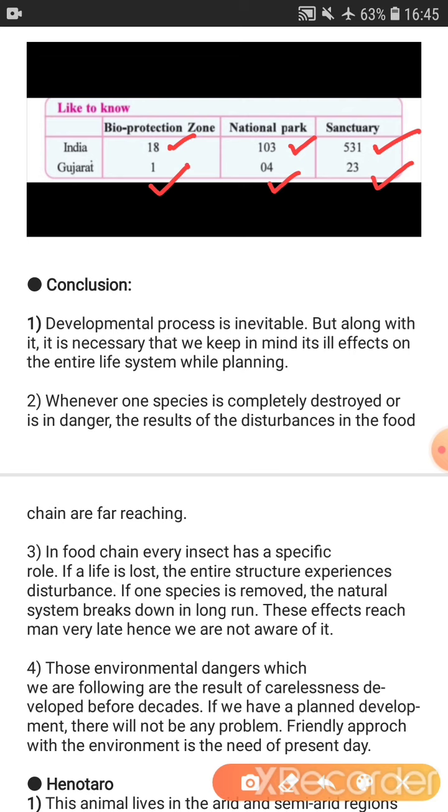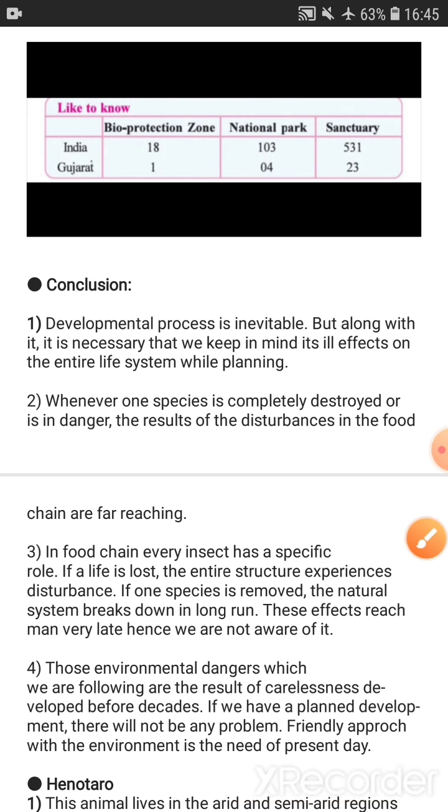So from the numbers itself you can see that the number of sanctuaries is much higher because there are fewer restrictions, and the number of bioreserves is smaller because we require a big space of land, 5000 square kilometers, and international norms have to be followed, so the number of bioreserve zones is less.